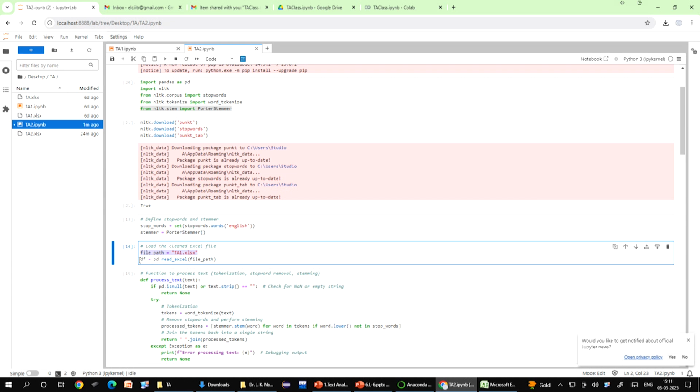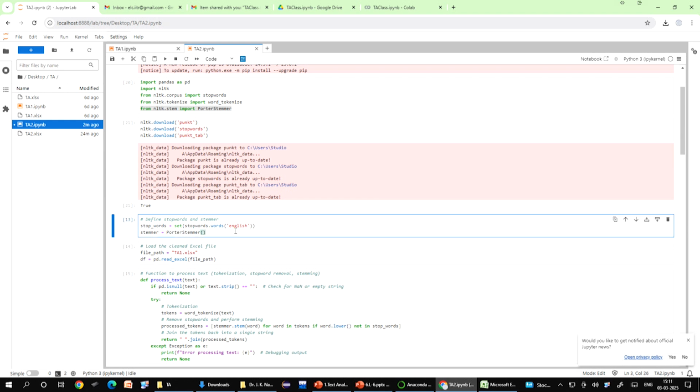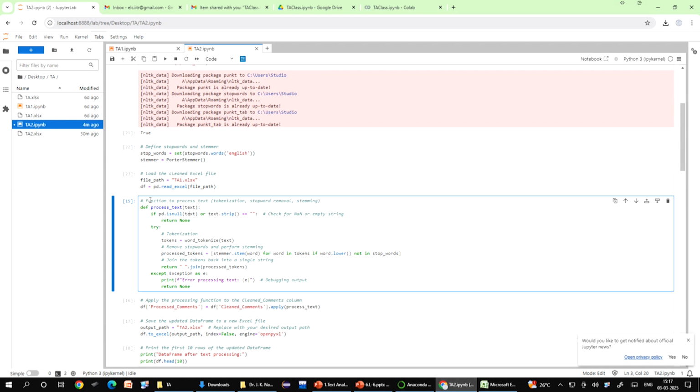Now, the line of code is df is equal to pd.read_excel(file_path). So, by doing this, what is happening? You are telling pandas to load the Excel file into a data frame, which is a table-like structure in Python, and df is the variable that stores this table. Now, we will look at the next line of code.